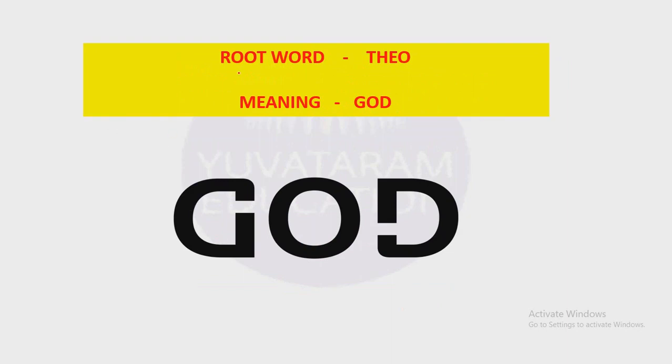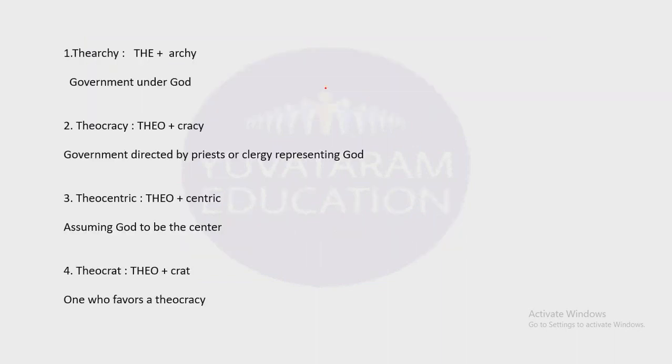In this video we'll discuss the root word theo, which means God or anything related to God. First one, thearchy. Theo plus archy: government under God. In the previous class we learned words regarding archy.